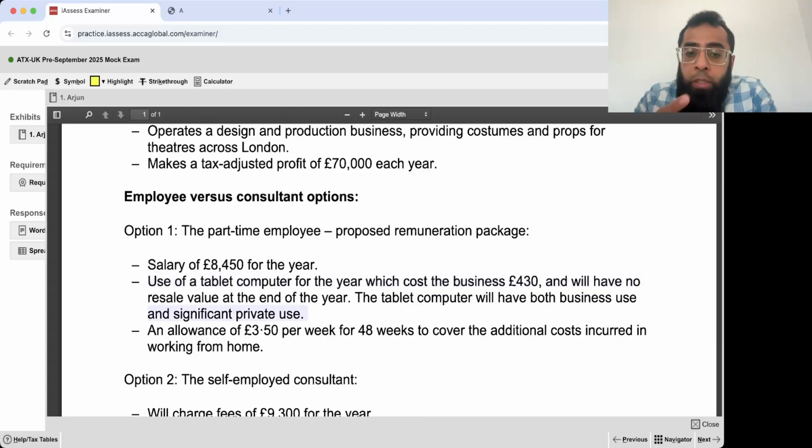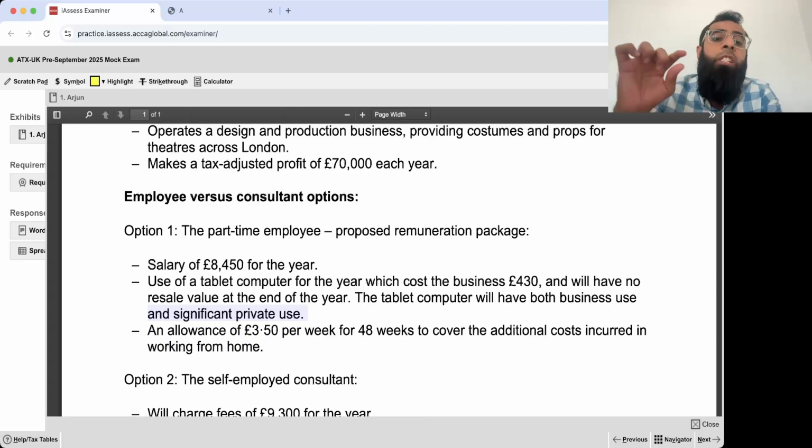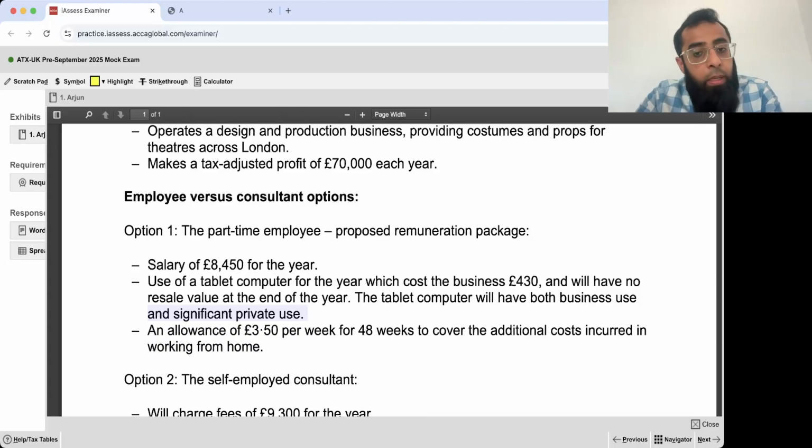Now, since employee is doing private use, usage benefit will arise. And on this usage benefit, Arjun, being an employer, will have to think about class 1A employer NIC. On the non-cash benefits provided to employee, you have to think about class 1A employer NIC. We'll look at all of these things in detail when we'll be actually drafting the answer.